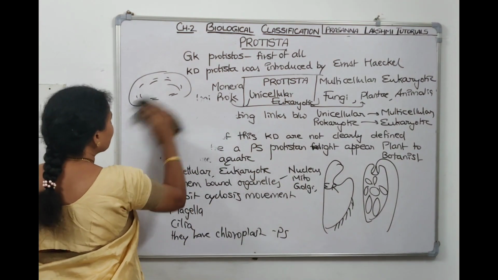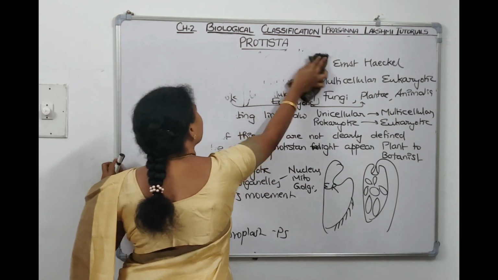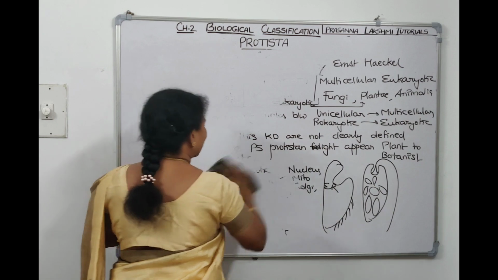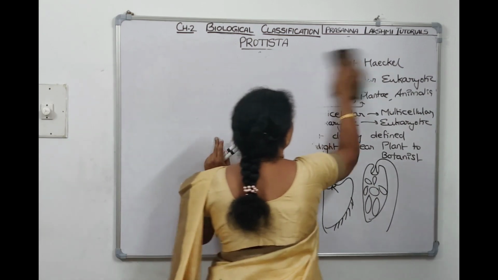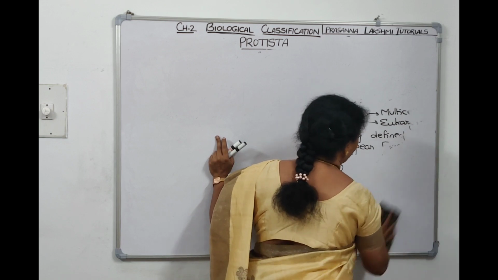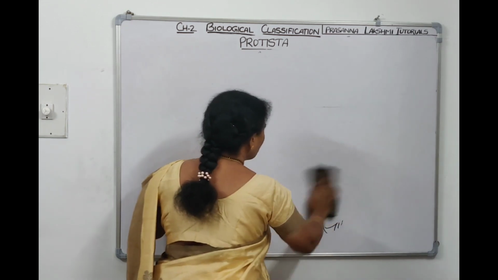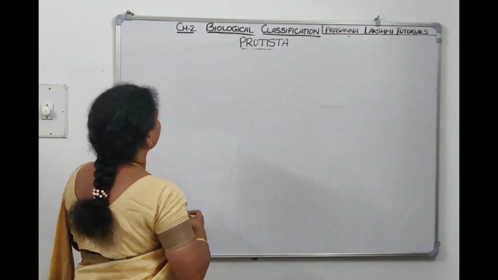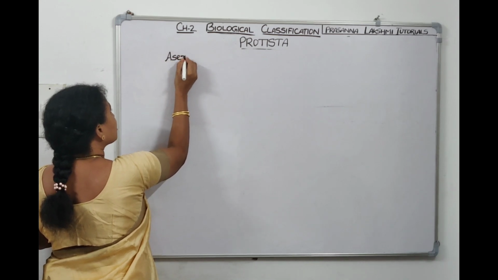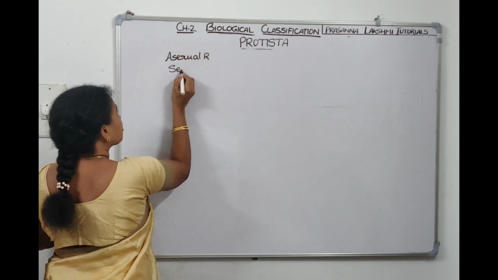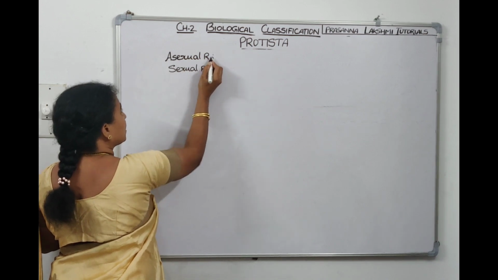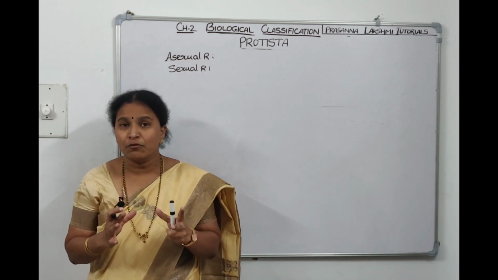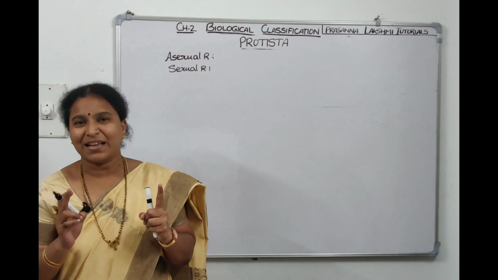Now when we talk about the mode of reproduction in Protistans, they do asexual reproduction and sexual reproduction also. Asexual reproduction is by binary fission, and sexual reproduction is by cell fusion and zygote formation. These are the sentences which are there in the NCERT textbook.